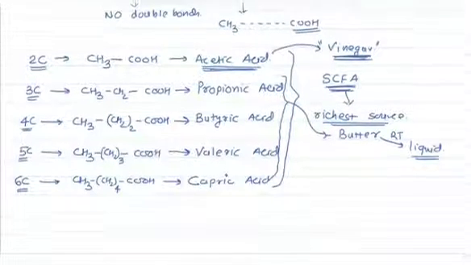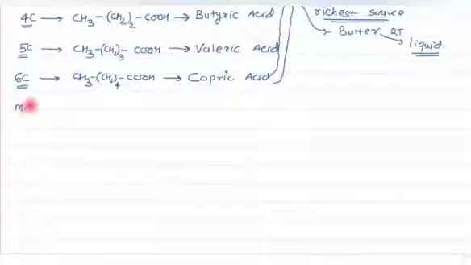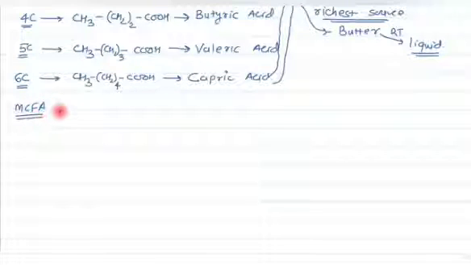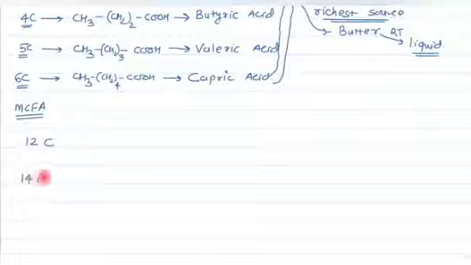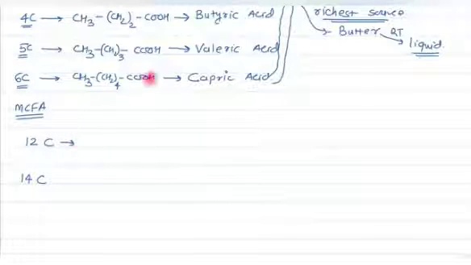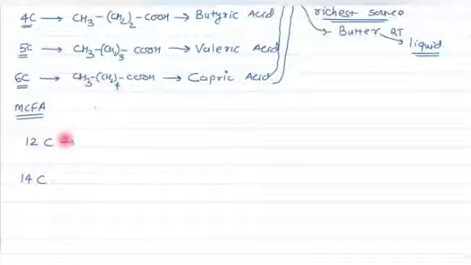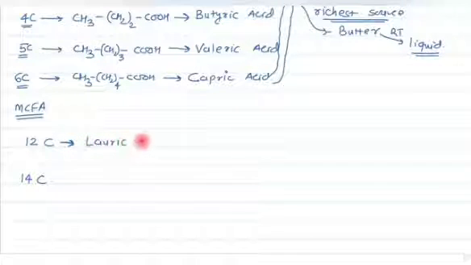Now let's talk about the medium chain fatty acids, which are saturated ones. We are not going to cover all the examples, just the more common ones: the 12 carbon long and the 14 carbon long fatty acids. I am not going to write the structure, you know how to write it. What is the name of the 12 carbon long medium chain fatty acid? That is lauric acid.